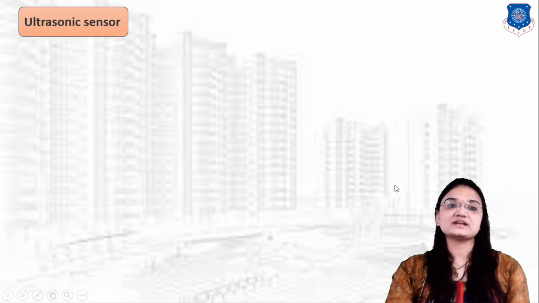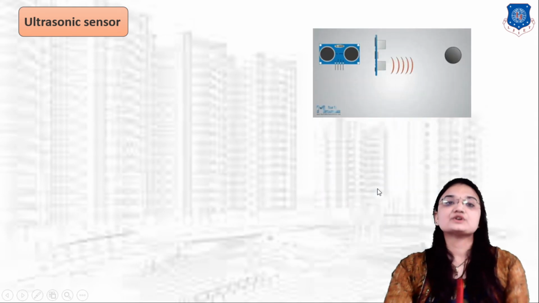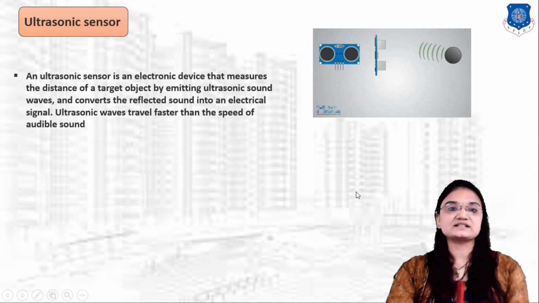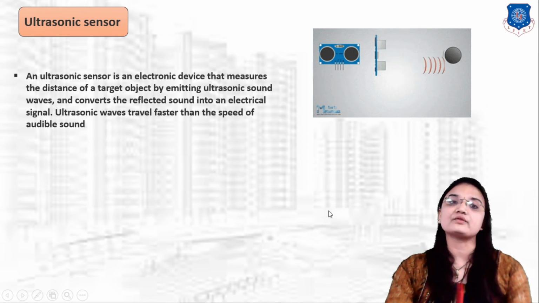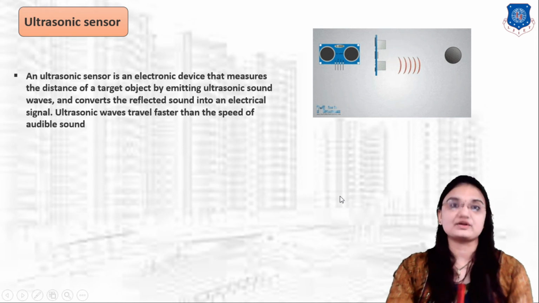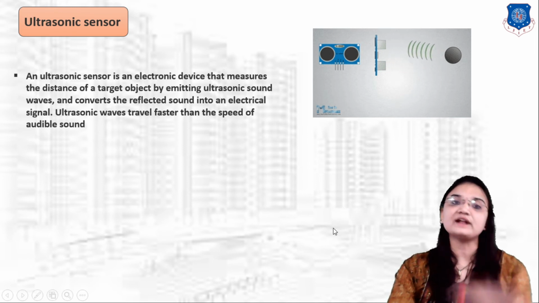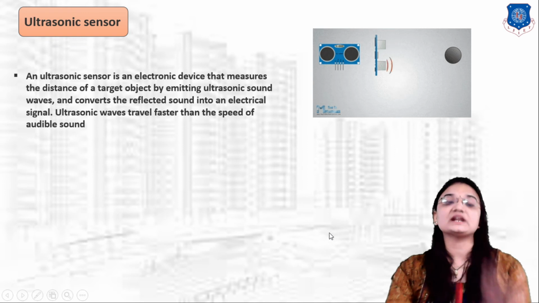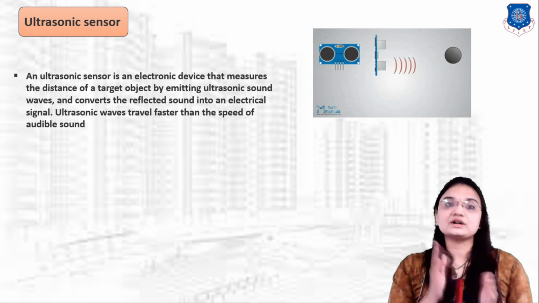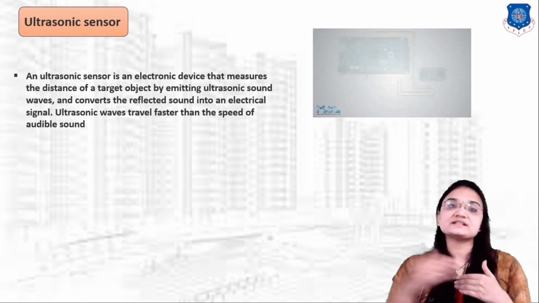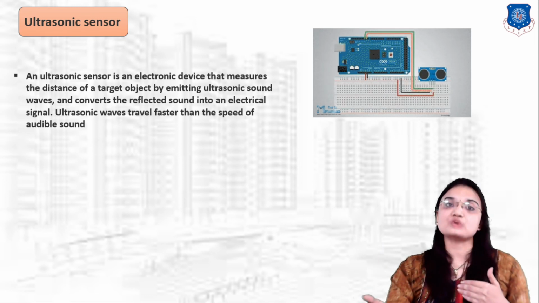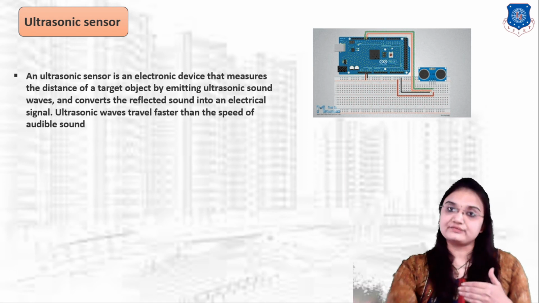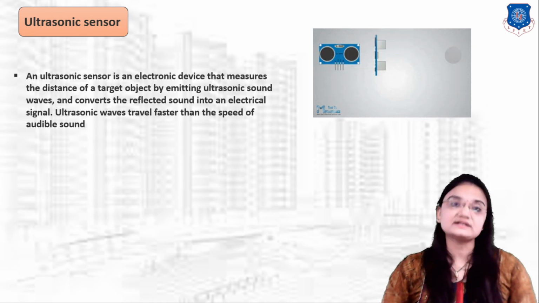Now next is ultrasonic sensor. So what is the purpose of ultrasonic sensor? An ultrasonic sensor is an electronic device that measures the distance of a target object by emitting ultrasonic sound waves and then converts the reflected sound into an electrical signal form. So ultrasonic sensor is a device that measures the distance of a target object by emitting the ultrasonic wave and then converts the reflected sound into the electrical signal form.